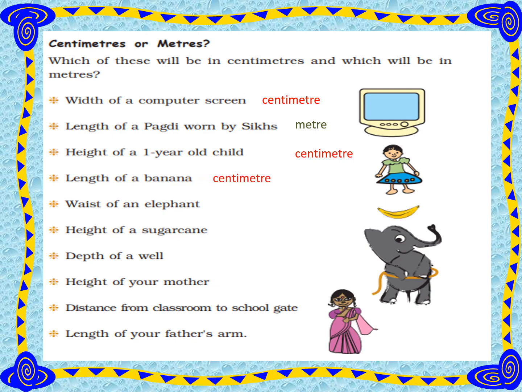Waist of an elephant. Elephants are huge, so we will be measuring its waist in meters. Height of a sugarcane, we will be measuring it again in meters. Depth of a well. Again, we will be measuring it in meters. Height of your mother, again in meters. Distance from classroom to your school gate. Again, it will be measured in meters. Length of your father's arm. Now, you will have to do it yourself. Find out and write it down.